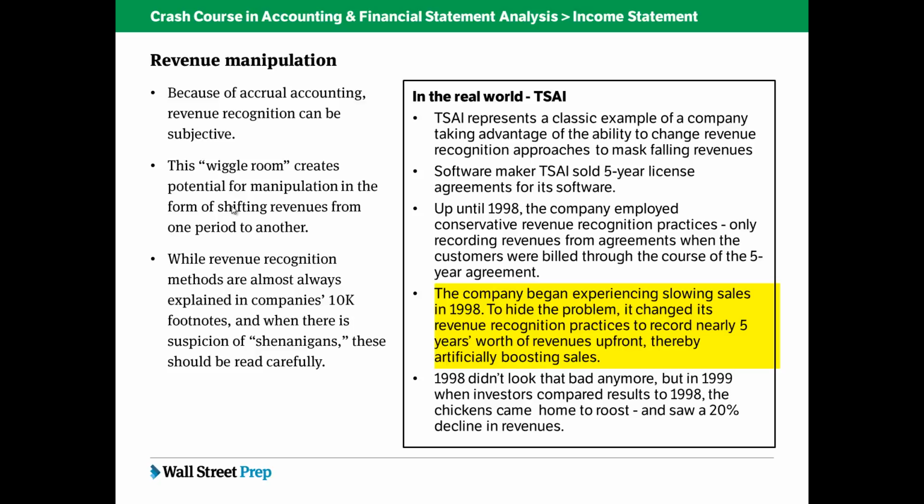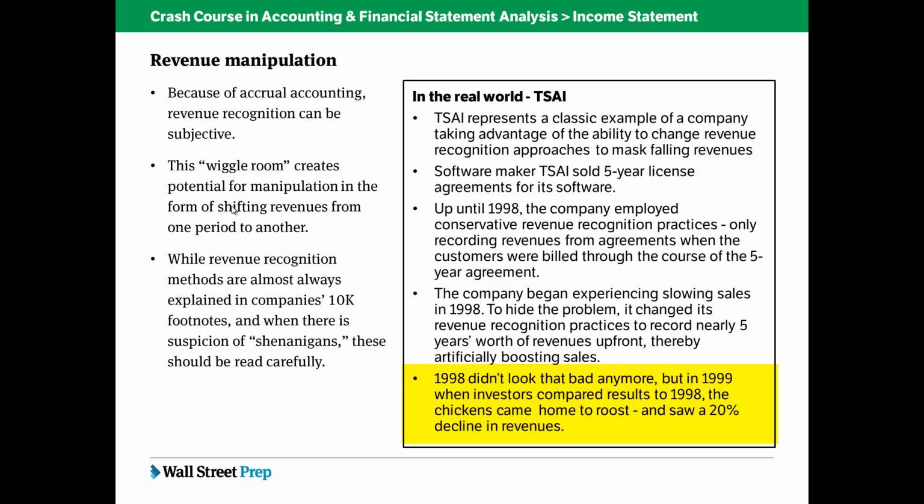Originally, they recognized revenue as the customers were billed through the course of the 5-year agreement. But instead of doing that, they decided to change their practice to a very aggressive revenue recognition policy where they recorded nearly 5 years worth of revenues up front. So if they sold a 5-year license, they would recognize all the revenue associated with it up front instead of distributing it evenly over 5 years. And of course, in that very first year, 1998, that led to an artificial boosting of sales. 1998 didn't look that bad anymore.